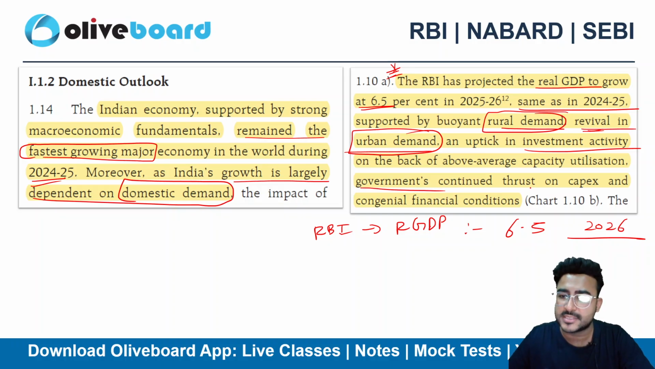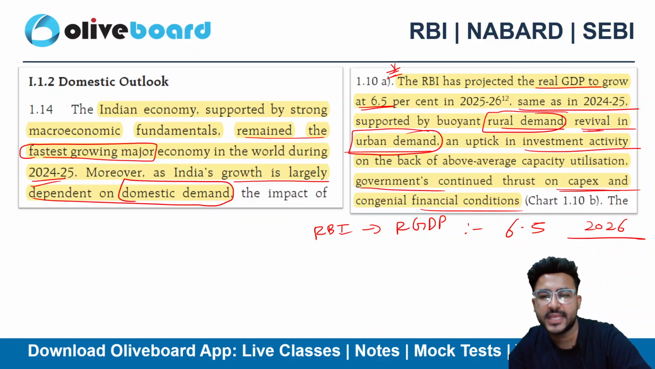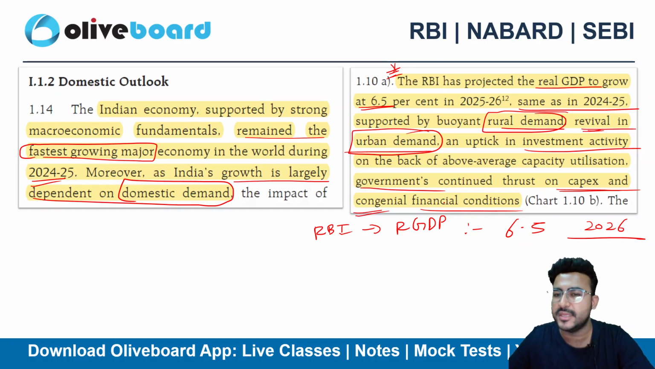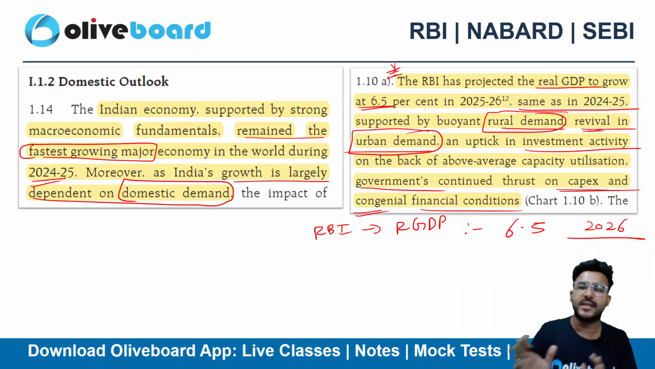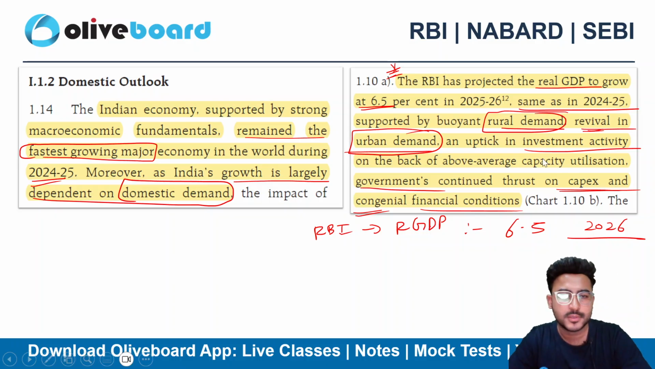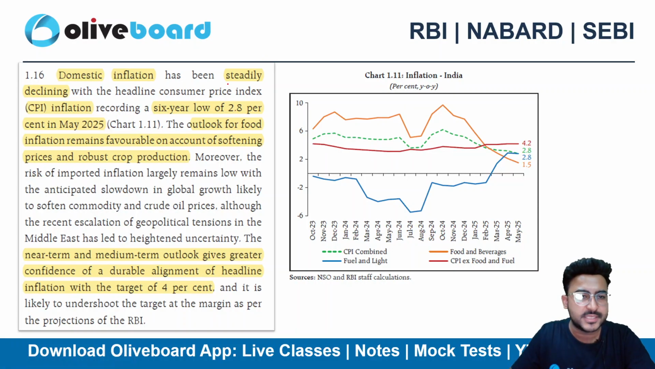Plus the government has continued the capex and financial conditions, right? So the government is again boosting the capex, as I already told you there is an uptick in investment activity, plus there are congenial financial conditions. That means the financial conditions are apt as of now. Okay. The domestic inflation has been steadily declining. We all know that we have been studying inflation regularly in the finance current affairs series, right? So it's steadily declining. I am talking about the consumer price index, the CPI. It is at a 6-year low of 2.8% in May 2025.